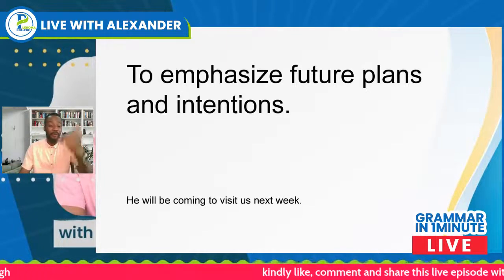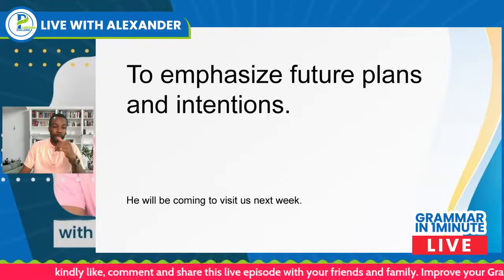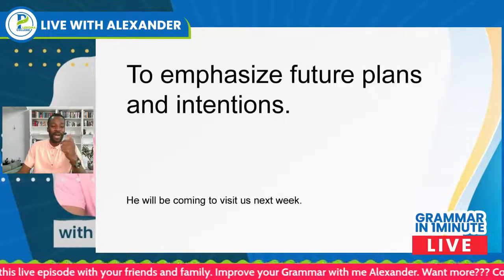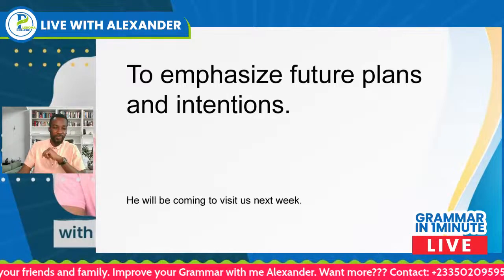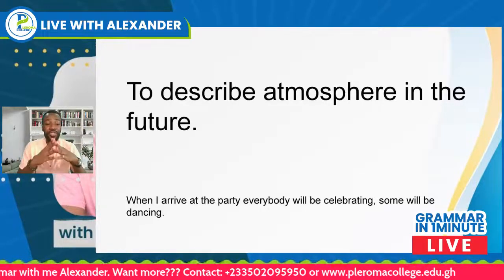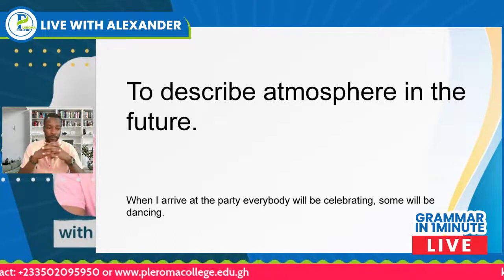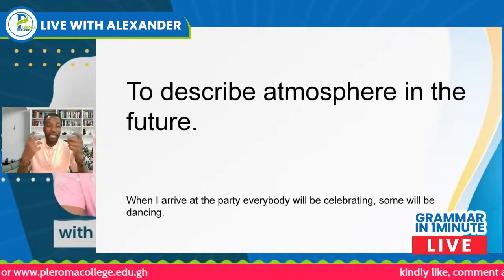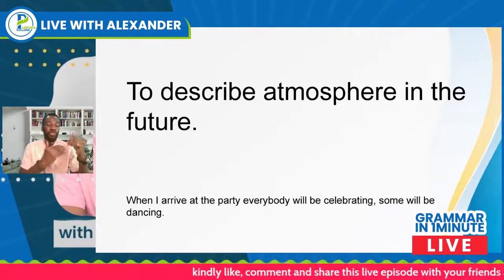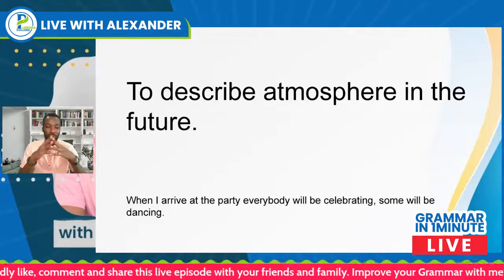So that is the plan for the future or the intention for the future, and the future continuous tense is used to lay emphasis on future plans and intentions. Again, we use the future continuous tense to describe atmosphere in the future. In talking about the atmosphere related to the future, we use the future continuous tense to talk about that.